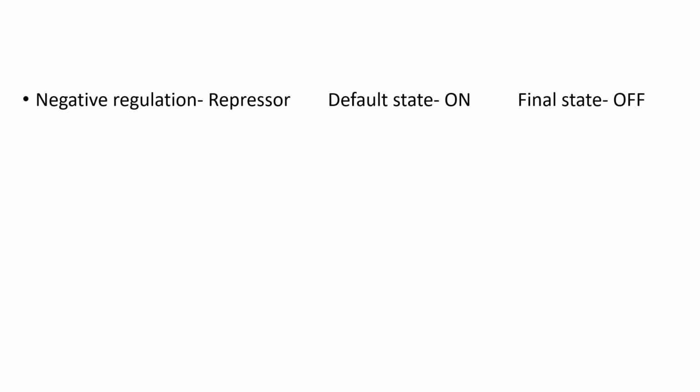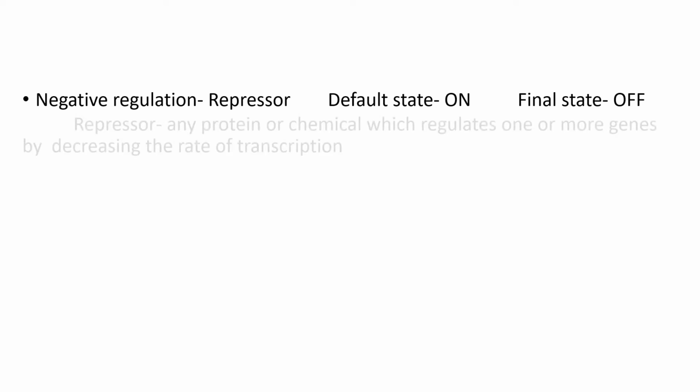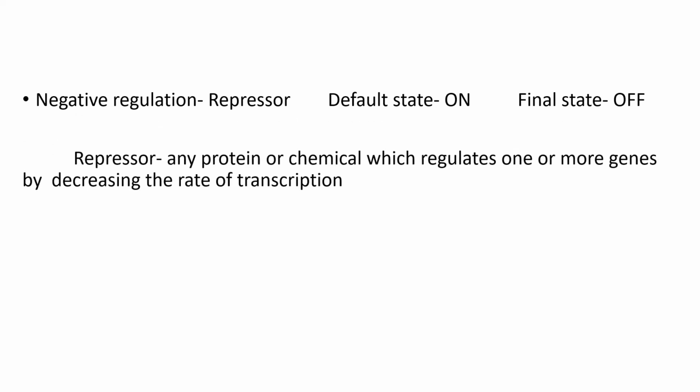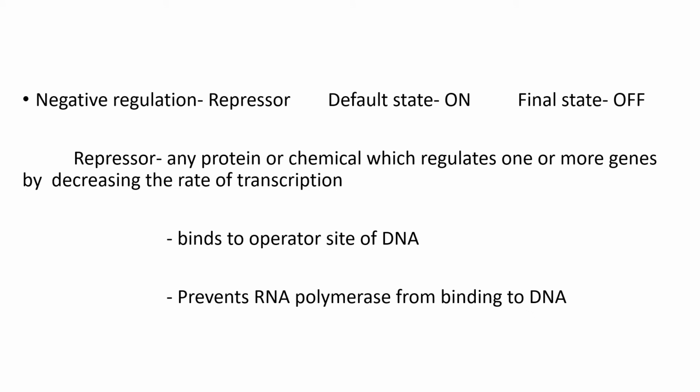When we talk about negative regulation, we are talking about genes that are turned off. In negative regulation, we have a protein called a repressor. The repressor is any protein or chemical which decreases the rate of transcription. The repressor also binds to the DNA at a site called the operator. When this repressor is bound to the operator on the DNA, it prevents the binding of the RNA polymerase to the promoter, thereby preventing the expression of the genes.